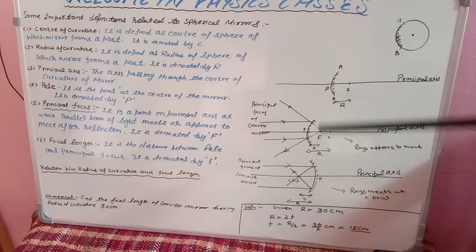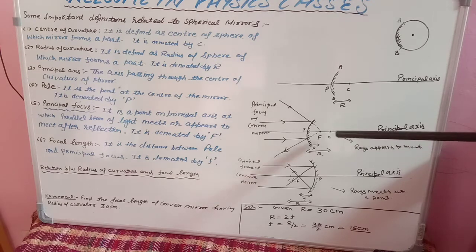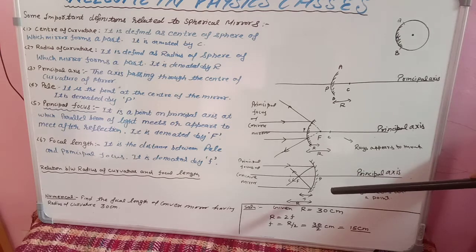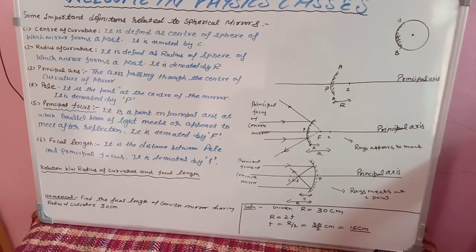Before starting this diagram, you should know that a concave mirror is a converging mirror. I hope you know converging and diverging beams of light. I have explained it earlier. If you don't know, then please go back to my videos and check it. What is converging and what is diverging? So a convex mirror is called a diverging mirror, and a concave mirror is known as a converging mirror. Meaning a convex mirror will diverge the rays falling on it and a concave mirror will converge the rays falling on it.